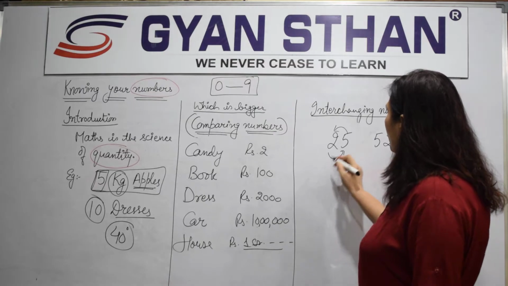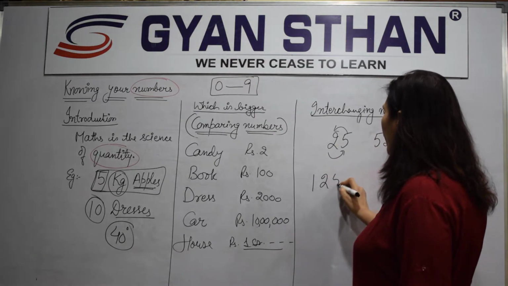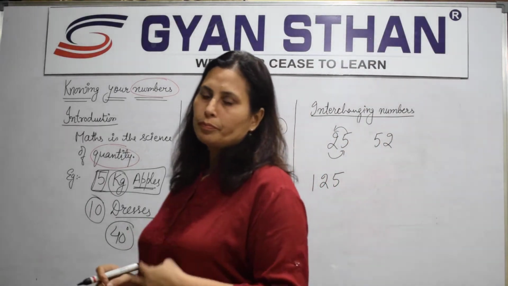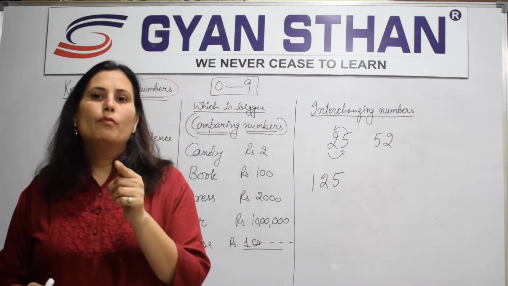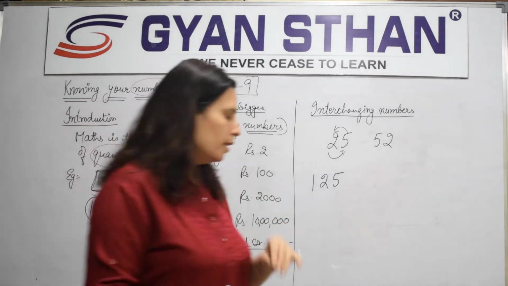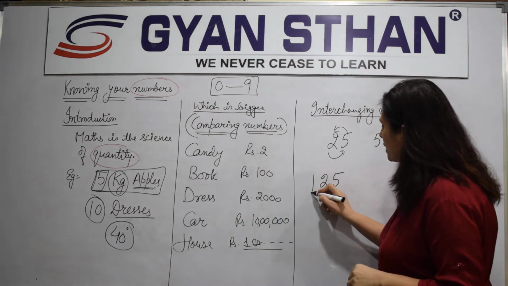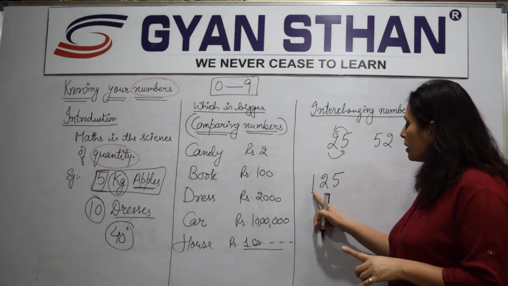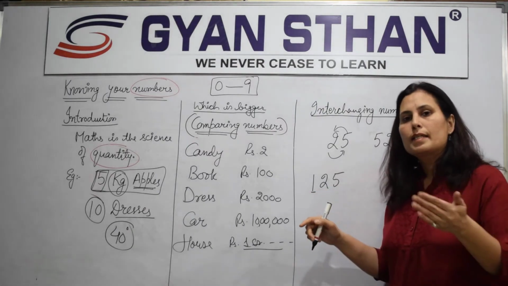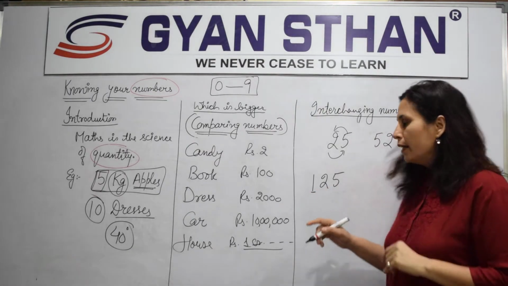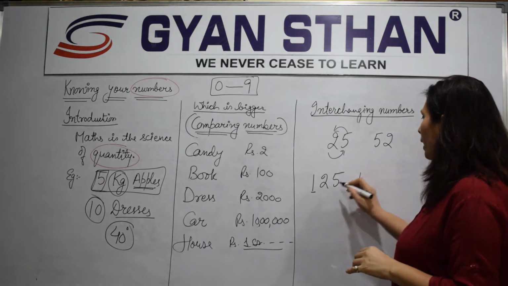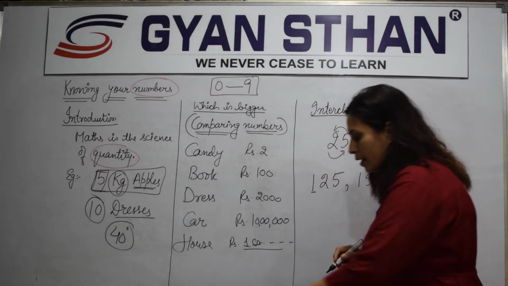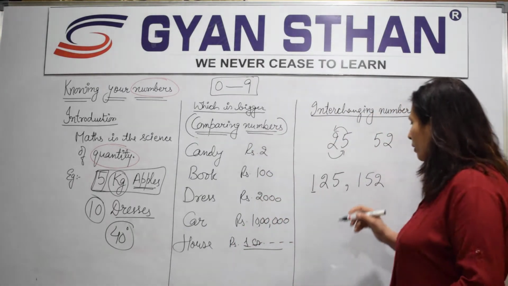Let's try 3-digit numbers. Alright. So if I pick up, let's make it 1, 2 and 5. अब यहाँ interchange method नहीं चल पा रहा. So what do you do? Let me give you one easy way to do that. You keep the first number same. यानी first number के साथ बच्चे इसके साथ जितने combinations बन सकते हैं पहले वो बना लिया करो. कैसे? 1, 2, 5 तो है ही. You can make 1, 5, 2 as well. Am I right? Yes.